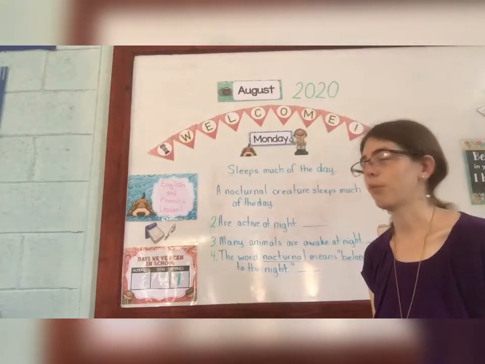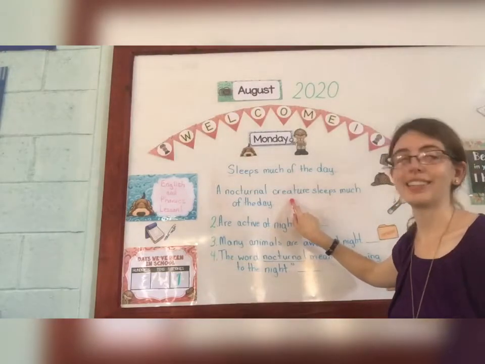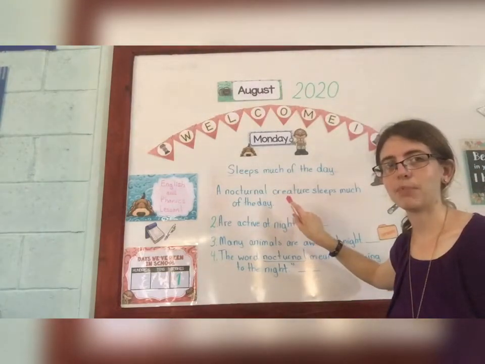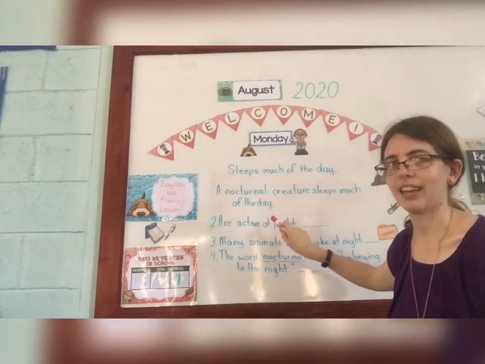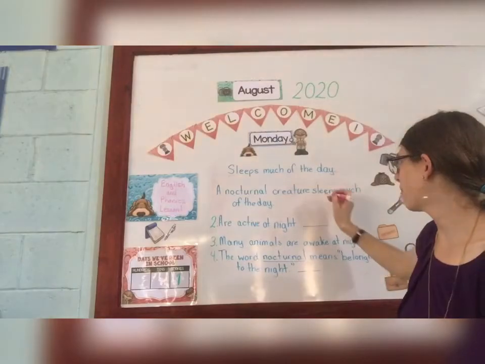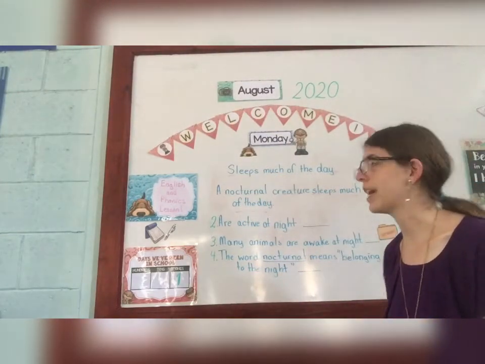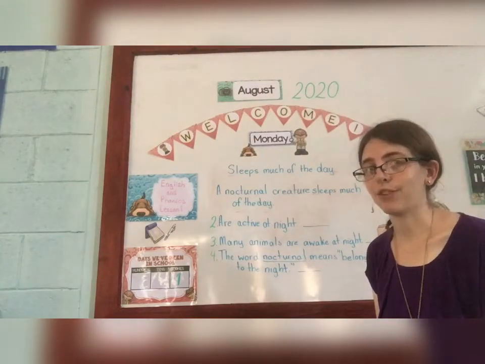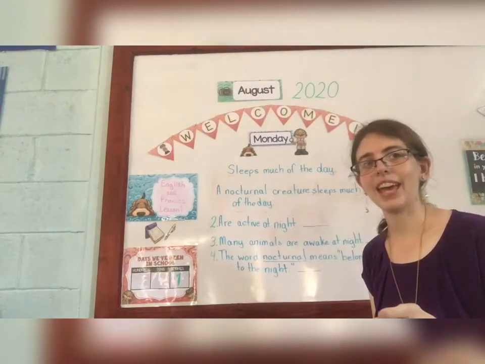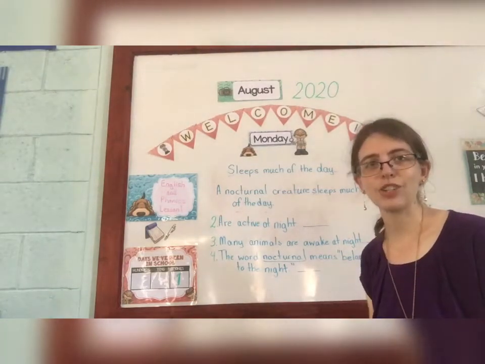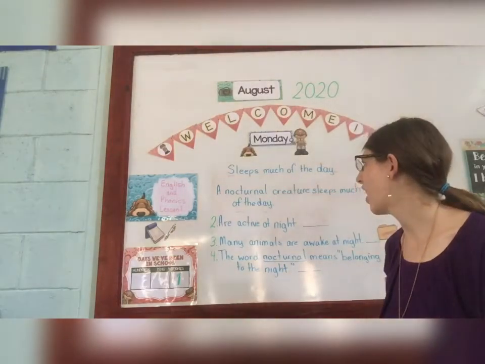Now look at the next group of words. A nocturnal creature, that's an animal that likes to be awake at night, sleeps much of the day. So here I have the same part at the end, sleeps much of the day, that I had up here, but a big difference. Here I have a complete thought. Who sleeps much of the day? Well, it's the nocturnal creature that sleeps much of the day. So I have the completion of my thought.